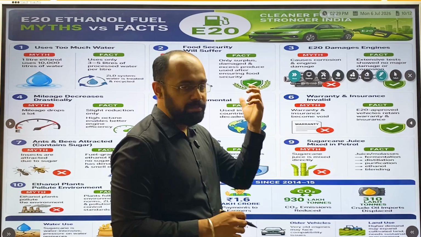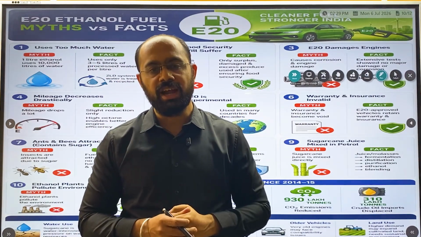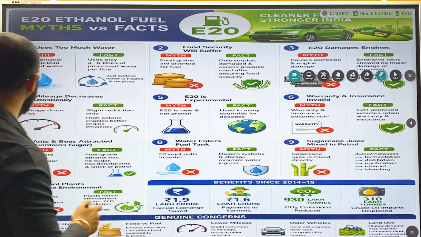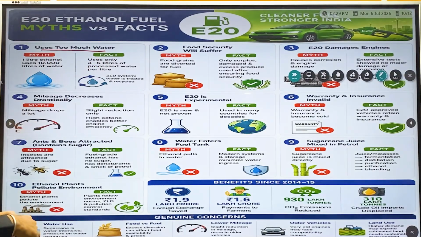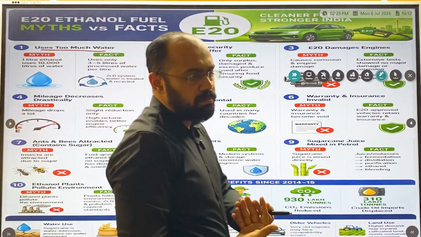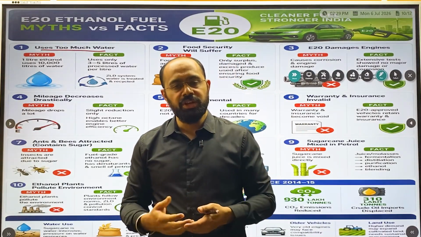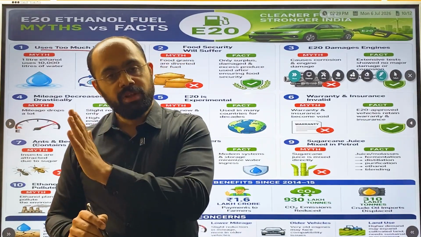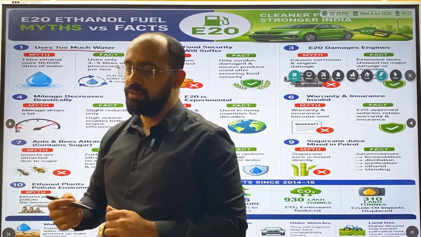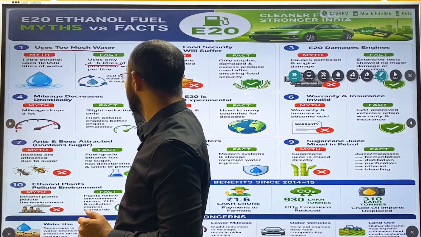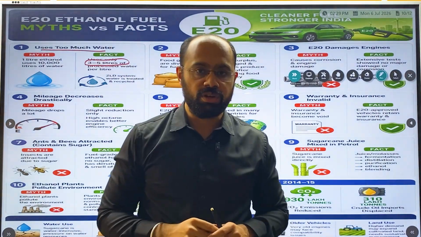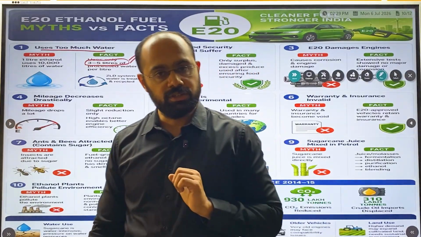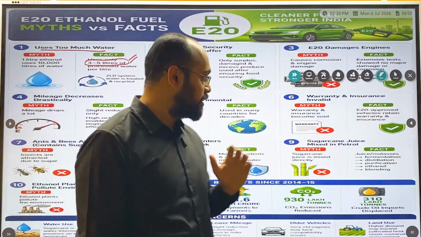Now what are the myths surrounding this, and how did the government react to this? What was the government's response? First we'll start with use of too much water. People used to say that we need 10,000 liters of water to produce 1 liter of ethanol. However, the government said we only need 3 to 5 liters of water. This is one of the myths busted by the government. There is no excess water needed for production of this.